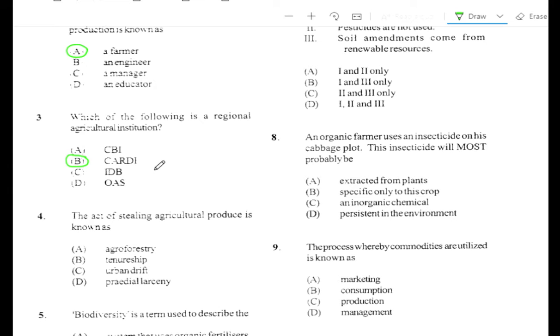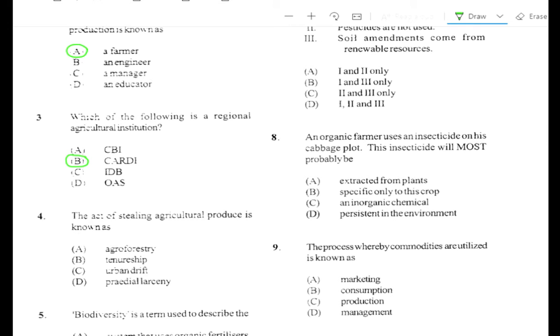So these institutions cater for the Caribbean countries. So CARDI would fall under that list. CARDI stands for Caribbean Agriculture Research and Development Institute. So once it is a Caribbean institution, it is a regional institution.